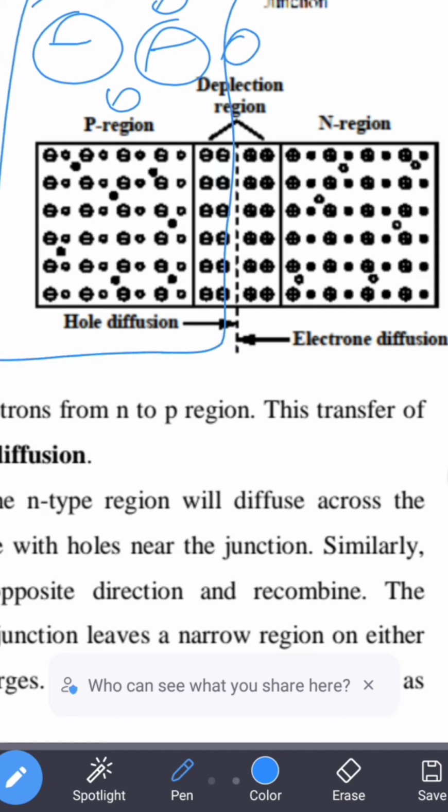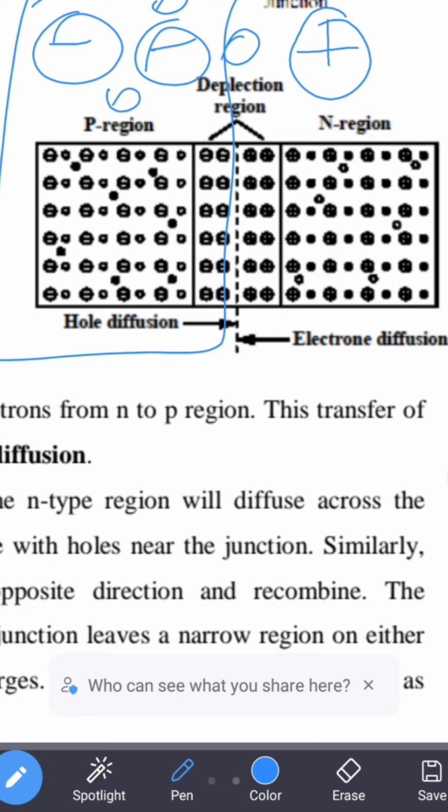Coming to the n region, we will be having donor atoms. N region will be having donor atoms ಅಂತ ಹೇಳಿದ್ರೆ the atom can donate an electron. After donating an electron to the neighboring atom, this atom will be called an ion, which is positively charged, because it has donated one electron to its neighboring atom.